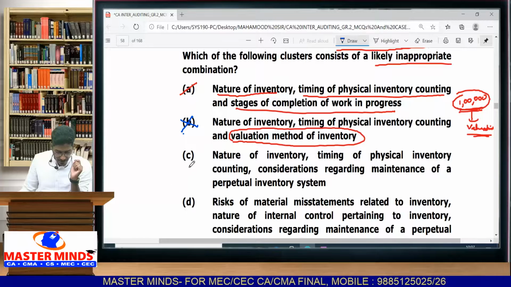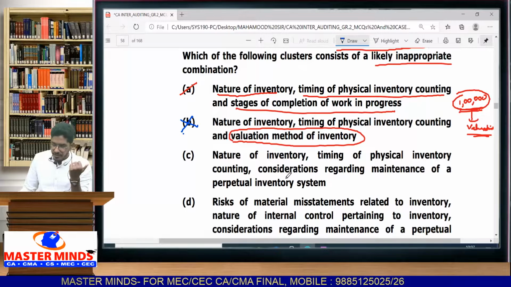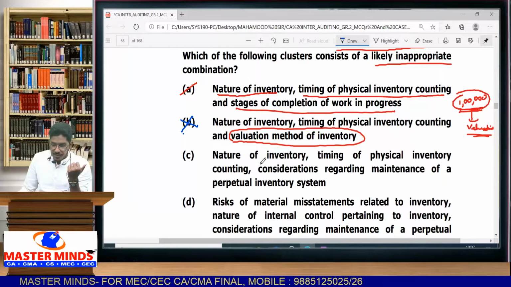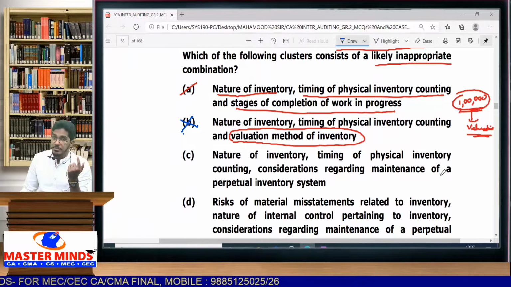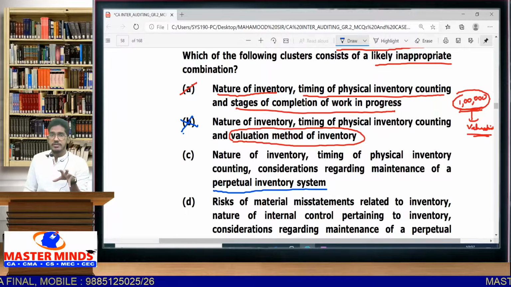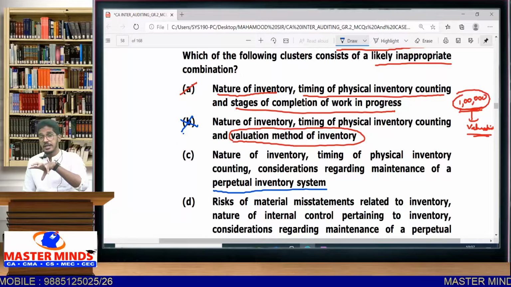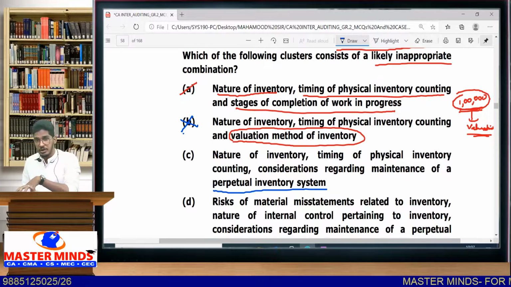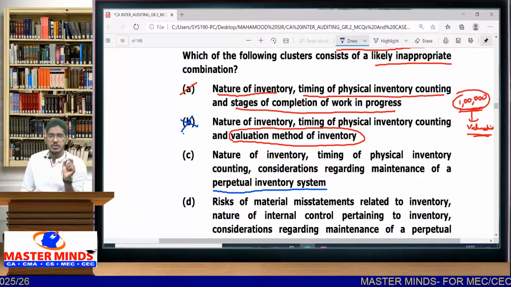Let us see option C and D also. C option, nature of inventory we will consider. Timing of physical inventory counting, this also we consider. Considerations regarding maintenance of perpetual inventory system, that also I will observe. That means how you are maintaining inventory records, whether you are following perpetual inventory system or periodic inventory system, whether the inventory records are updated on time or not. That is also part of your physical inventory counting only.